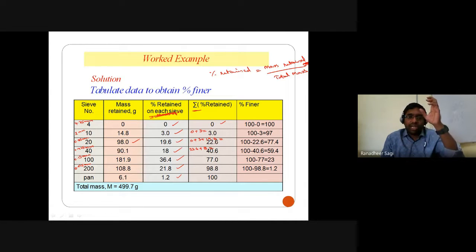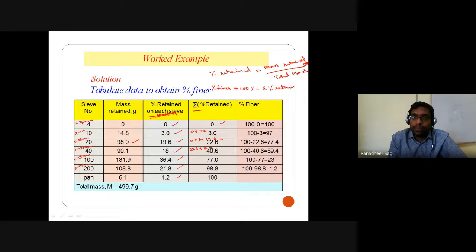Now, once we understand the cumulative percentage of the particles getting retained, I can go on to understand my percentage of finer particles with respect to each particular sieve. So how much percentage of the particles in the total soil mass are finer than that particular sieve size? How do we calculate the percentage finer? Percentage finer is equal to 100% minus the cumulative percentage retained on that sieve.